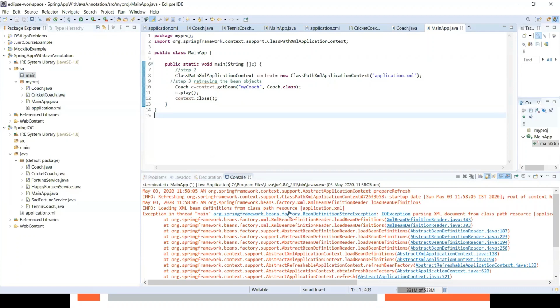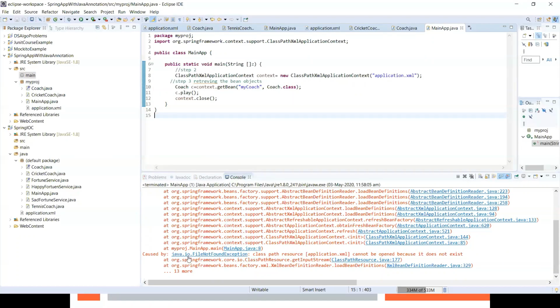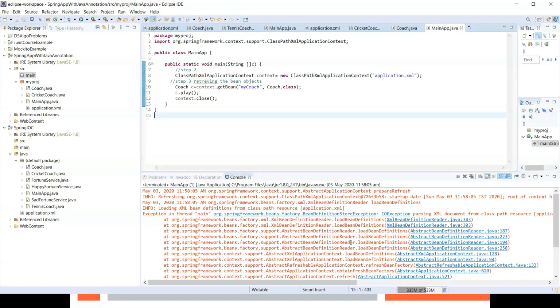So can anyone tell why it is not finding this application.xml? Does anyone have any kind of idea? Yeah, because it is not in that default src main java actually. Yeah, because it is not in the source main java folder. That's why it is not finding it. So let's try to do one thing. So also we will come to know. So it is in my project folder now. So let's try to give there.